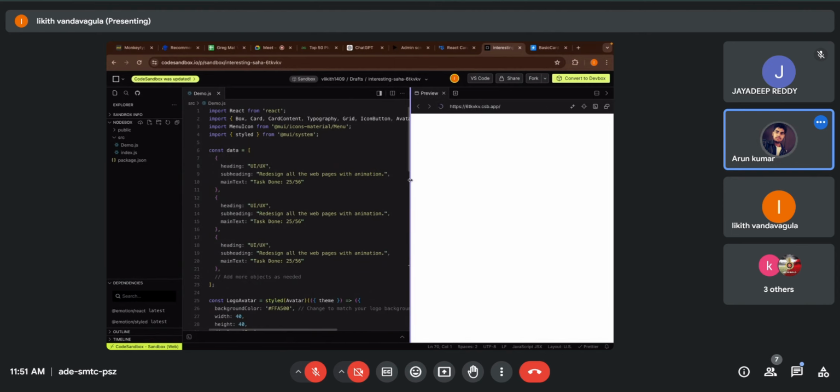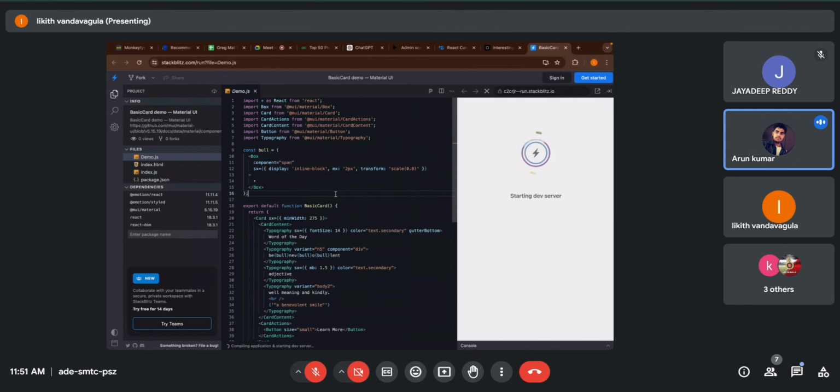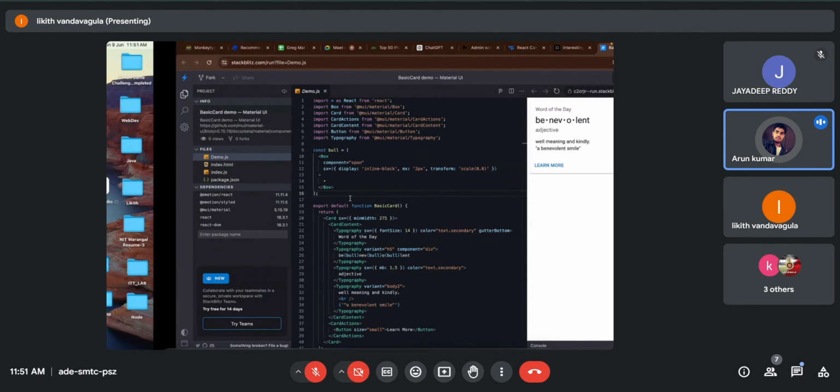Go to the StackBlitz code. Now you can open the local server. Here you can test the local server. Should I start my code? Yes, yes, the admin dashboard code. You can start.